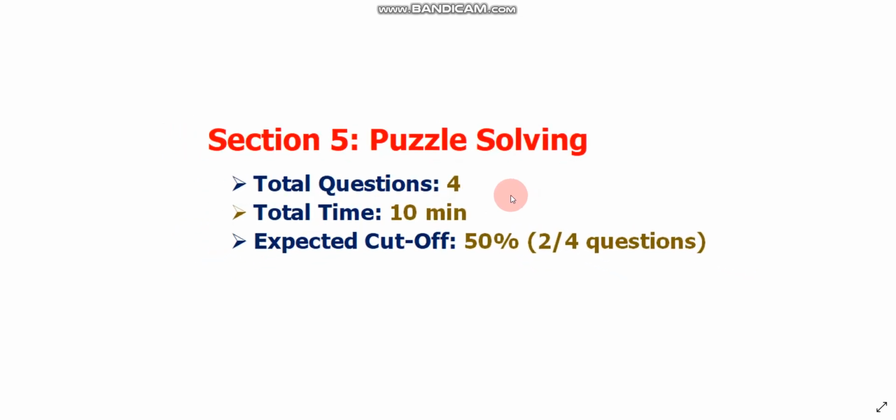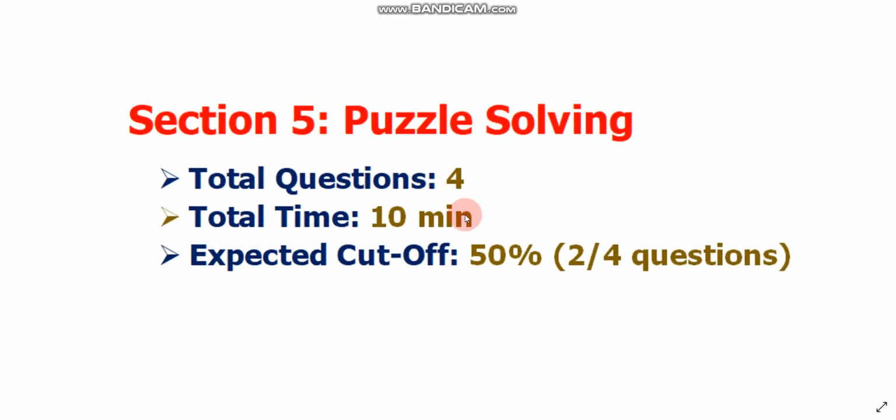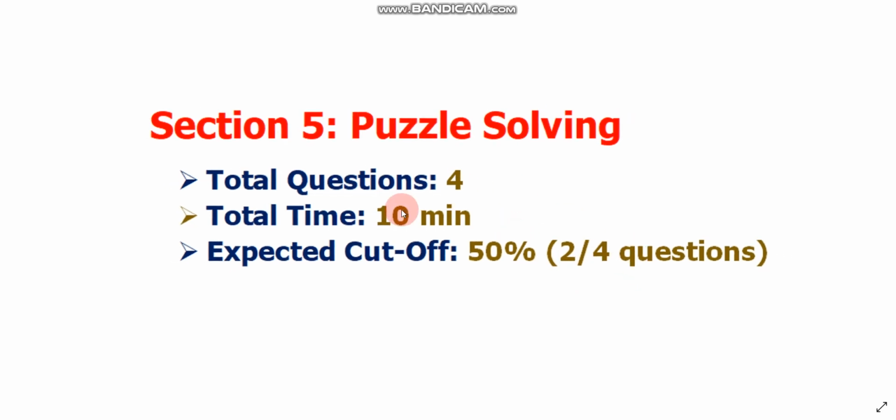The next and last section is section 5. There will be a puzzle solving section, and in this section there will be a total of 4 questions. You need to solve 4 questions in 10 minutes, and the expected cutoff is 50%. So you need to solve at least 2 questions out of the 4 questions to clear this cutoff.